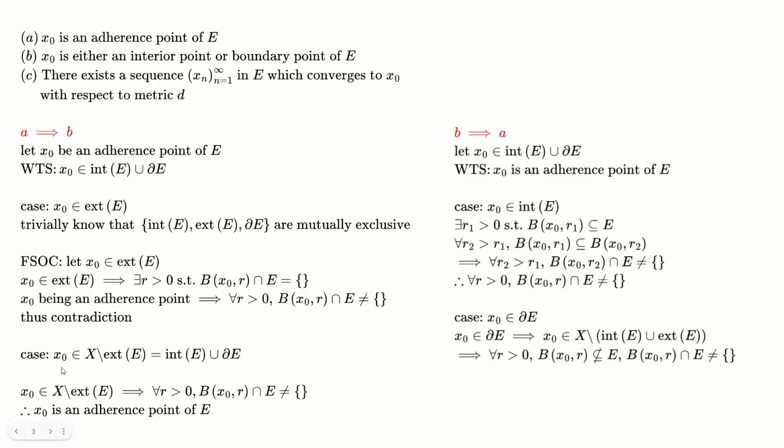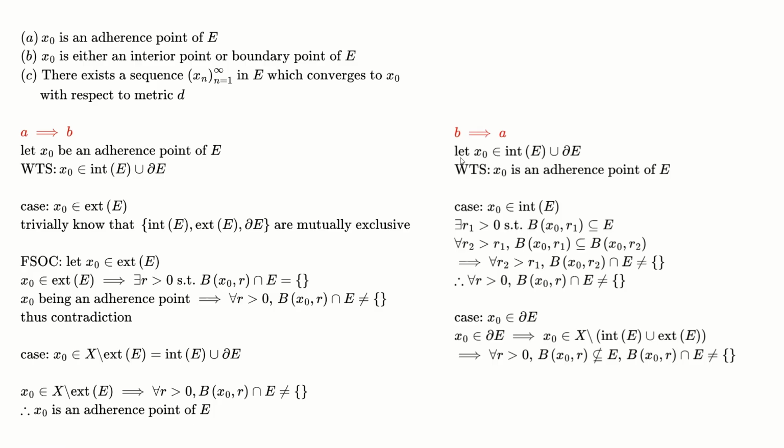How about we do the opposite case? X excluding the exterior points of E, since the exterior of E is mutually exclusive to these two other sets, is equal to the union of these two sets. Since x naught is in the complement of the exterior, we can take the opposite of the definition of the exterior points, which is for all r greater than 0, the ball of x naught comma r intersected with E is not equal to the empty set. And thus, x naught is an adherent point of E.